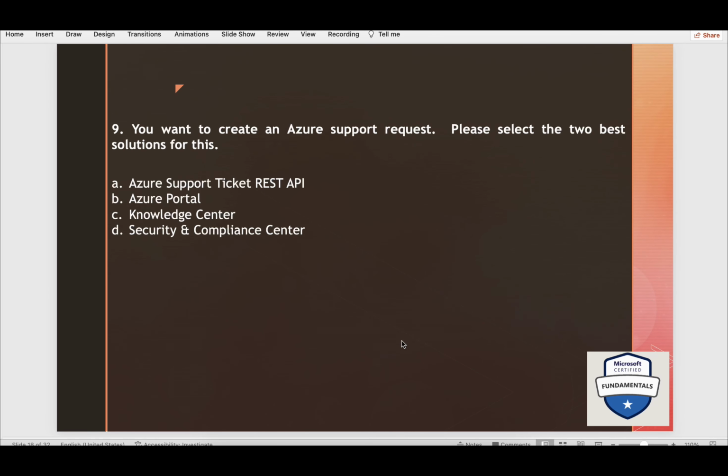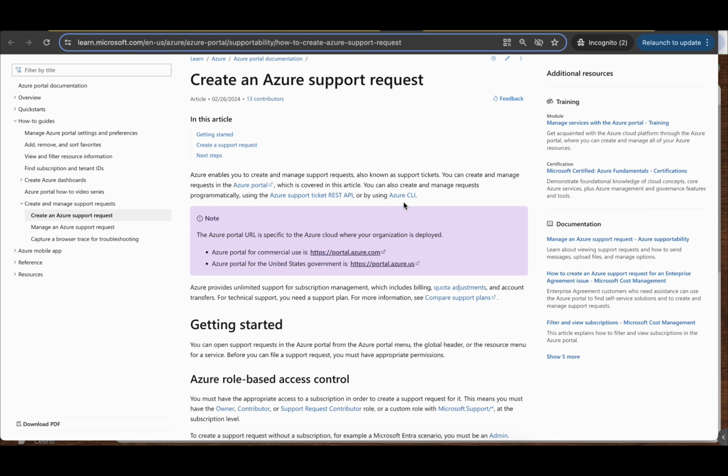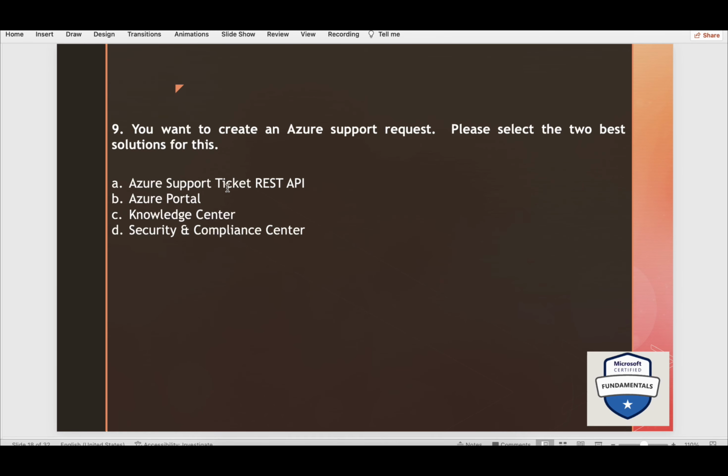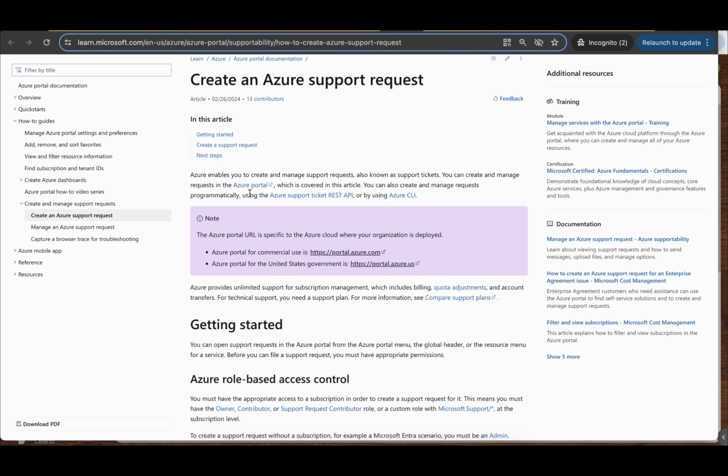You can also create and manage requests programmatically using the Azure support ticket REST API or by using Azure CLI. So one is this Azure support ticket REST API and another one is Azure portal. Yeah. So these two are the answers.